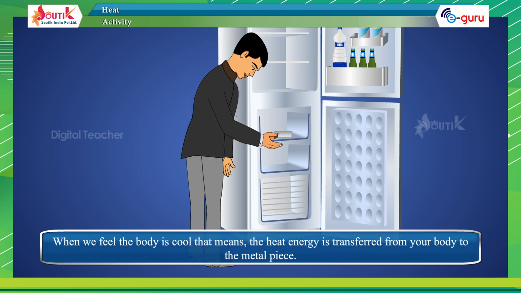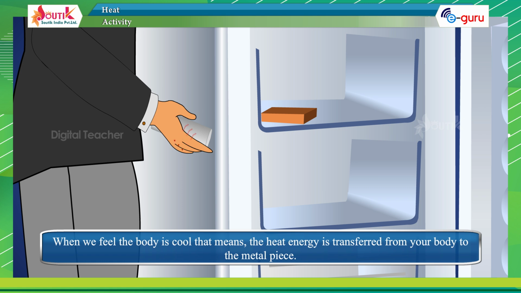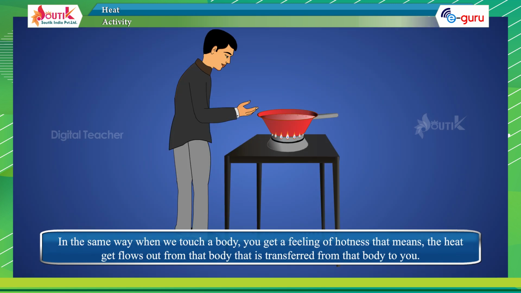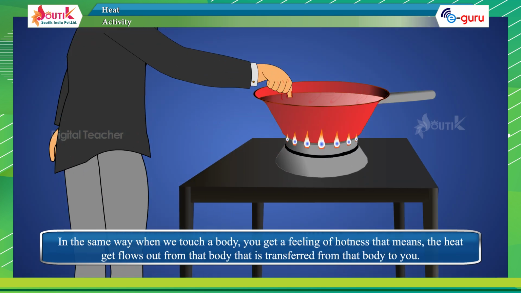When we feel the body is cool, that means the heat energy is transferred from your body to the metal piece. That is, you are losing energy, then you get a feeling of coldness. In the same way, when we touch a body, you get a feeling of hotness.